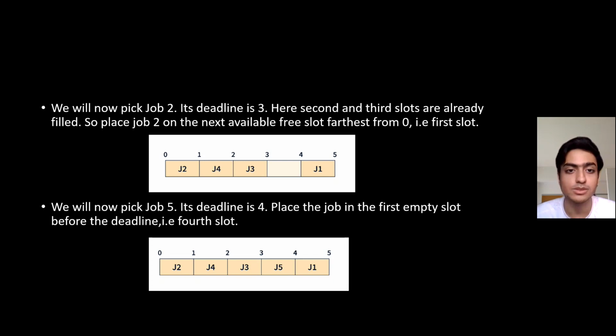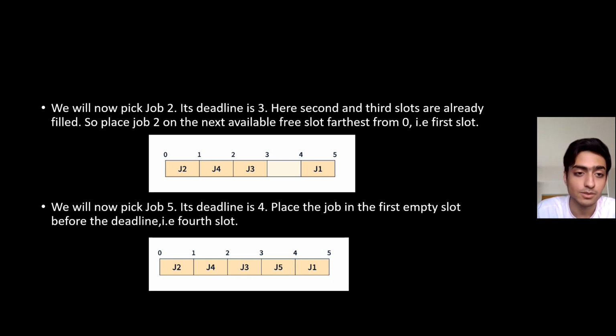So now we'll pick job number 2. Its deadline is 3. Here, second and third slots are already filled. So place job 2 on the next available free slot farthest from 0, that is the first slot. We will now pick job 5. Its deadline is 4. Place the job in the first empty slot before the deadline, that is the fourth slot.